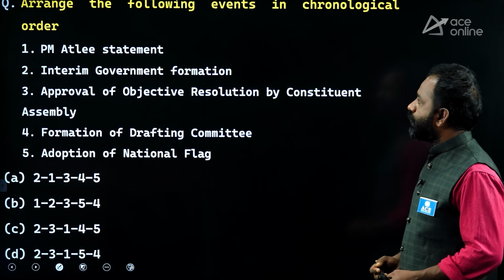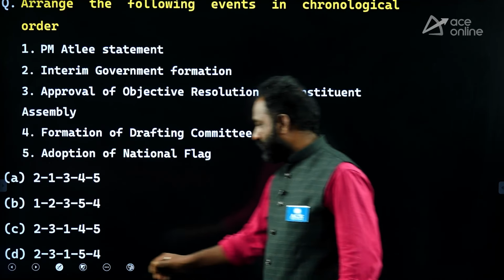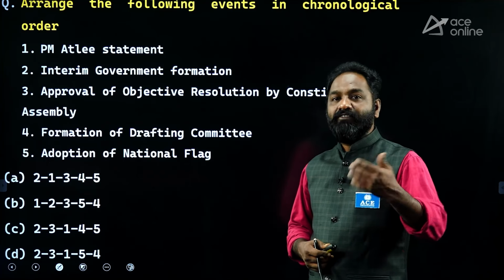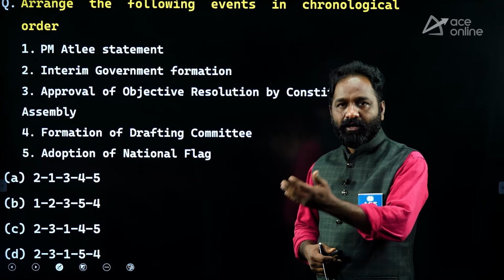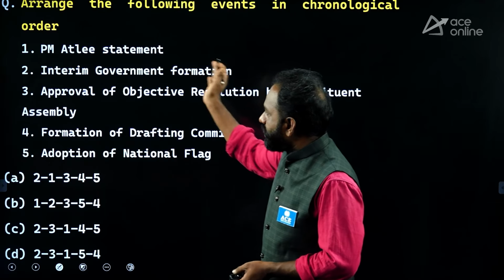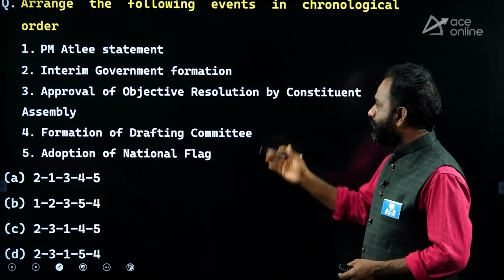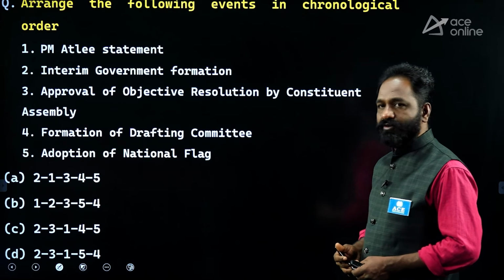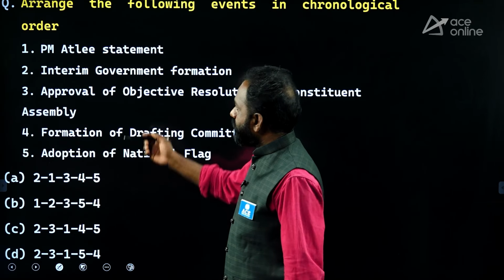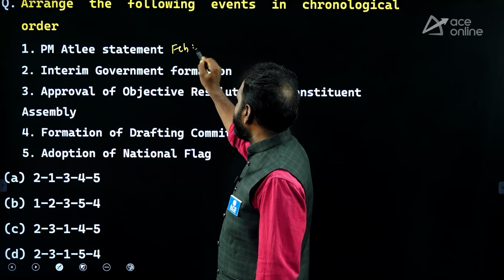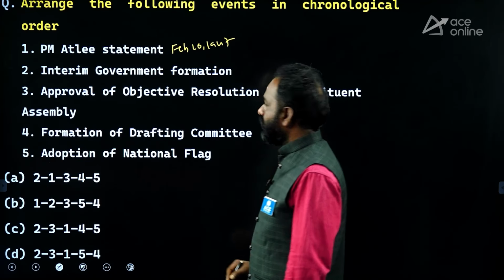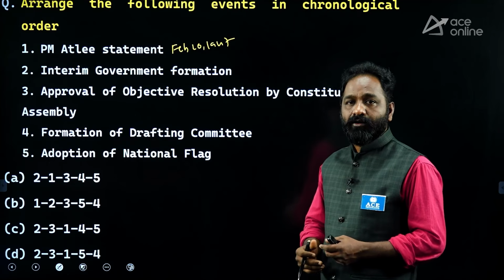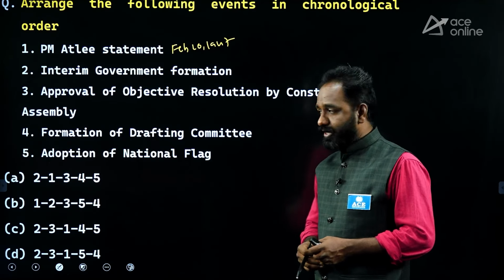Next question. Arrange the following events in chronological order. If you want to put these statements in chronological order, you should know when each event happened, that means the date, month or year. Let's see. PM Attlee statement, interim government formation, approval of object resolution by Constituent Assembly, formation of drafting committee, adoption of national flag. And your options are here. PM Attlee statement was on February 20, 1947. The new Prime Minister of England announced on this day that they are going to leave India by June 1948.